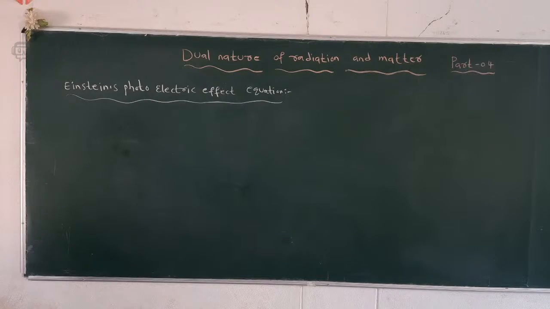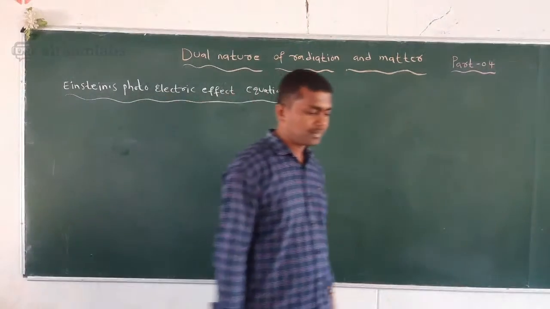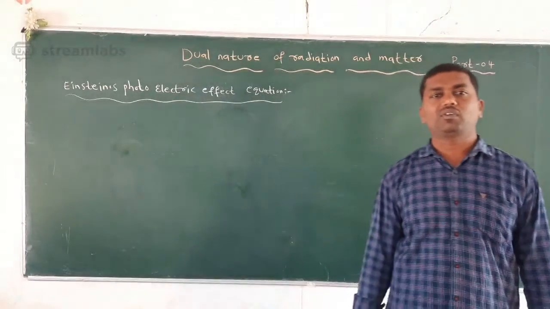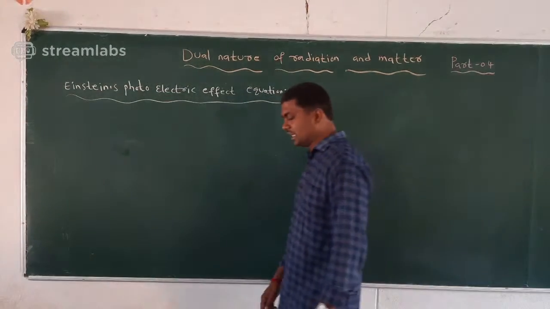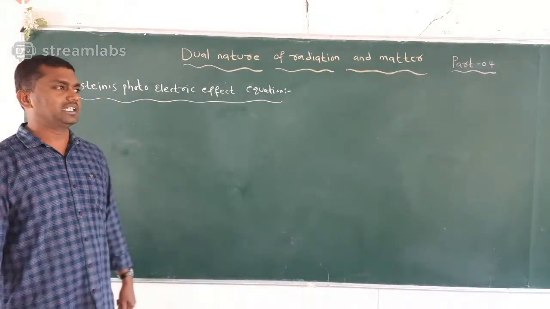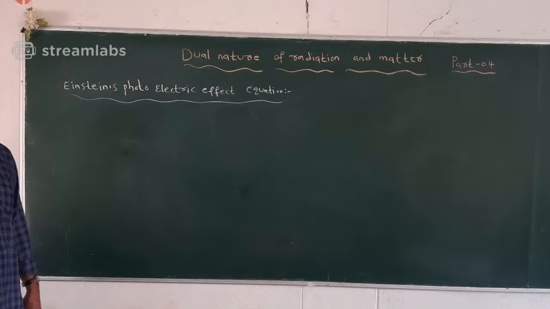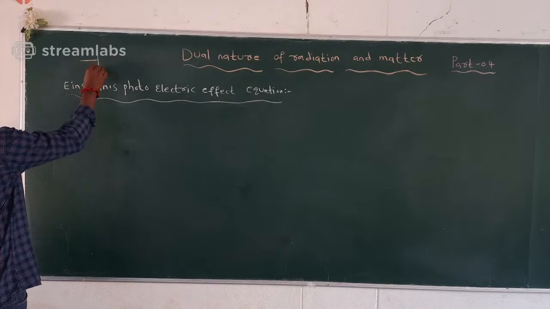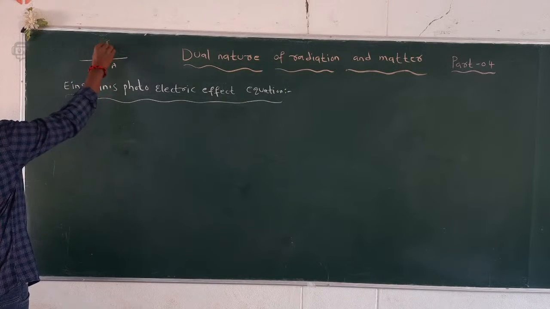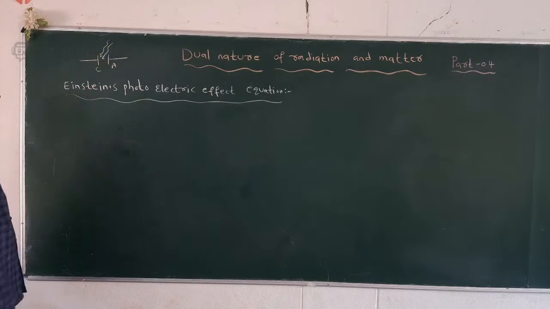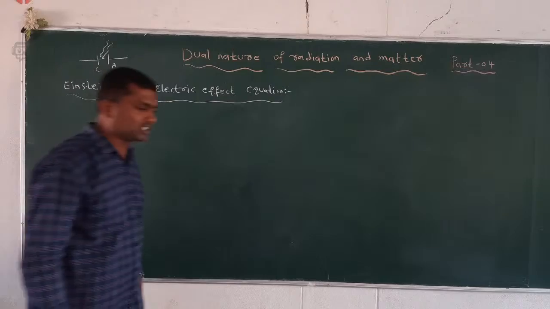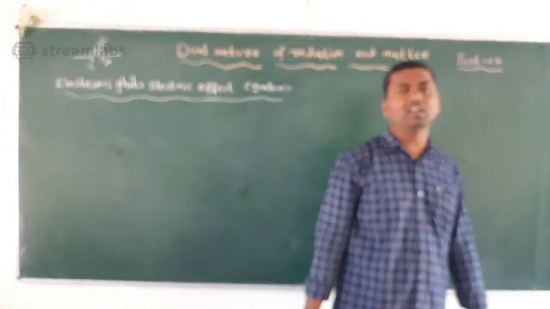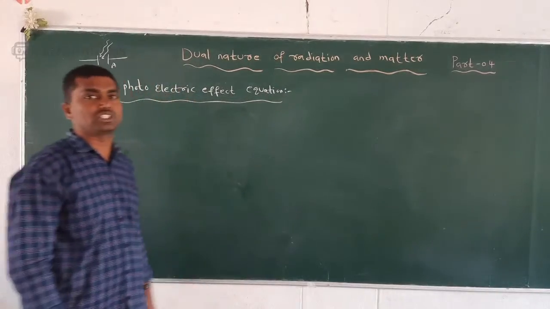So already we know how we can define the photoelectric effect. When a suitable frequency of light is illuminated on the metal surface, the electrons are liberated from the metal surface. This phenomenon is called photoelectric effect. In this, we have to write about the Einstein photoelectric equation. We take the cathode plate and anode plate. A suitable frequency of light is incident on the cathode metal plate. The metal plates are made of alkali metals, which are called photosensitive substances.